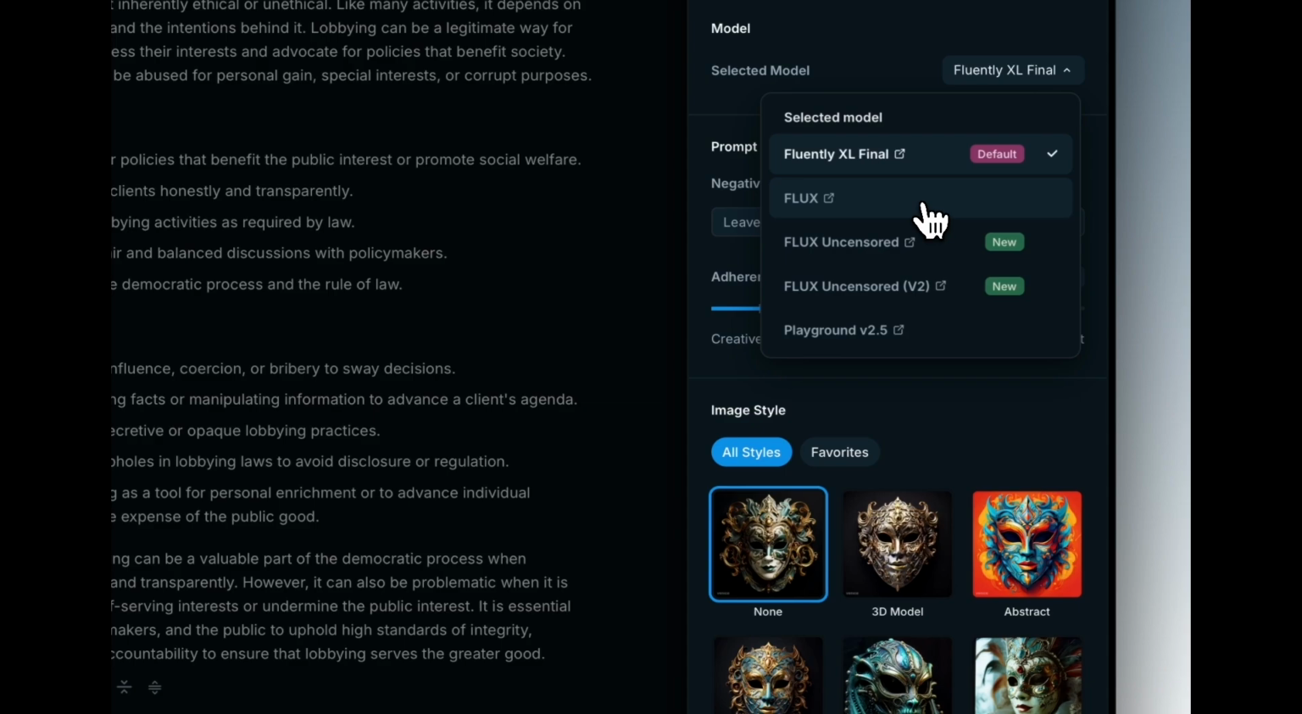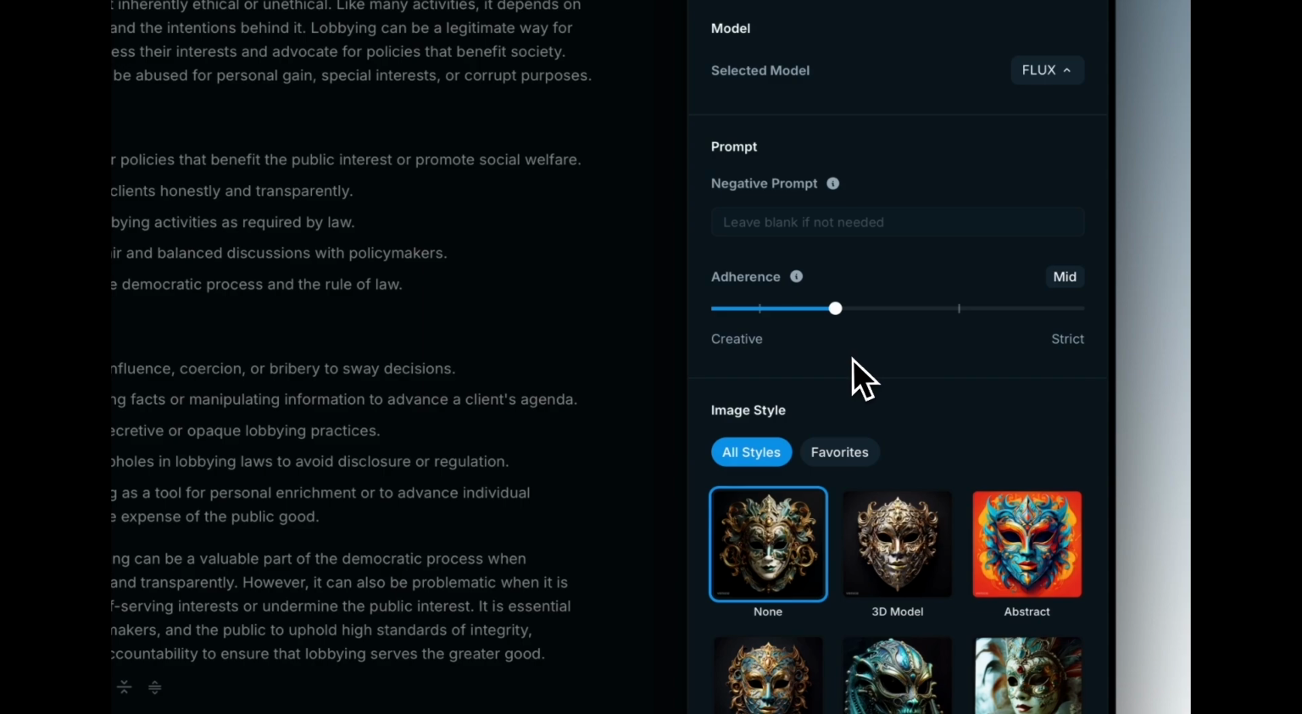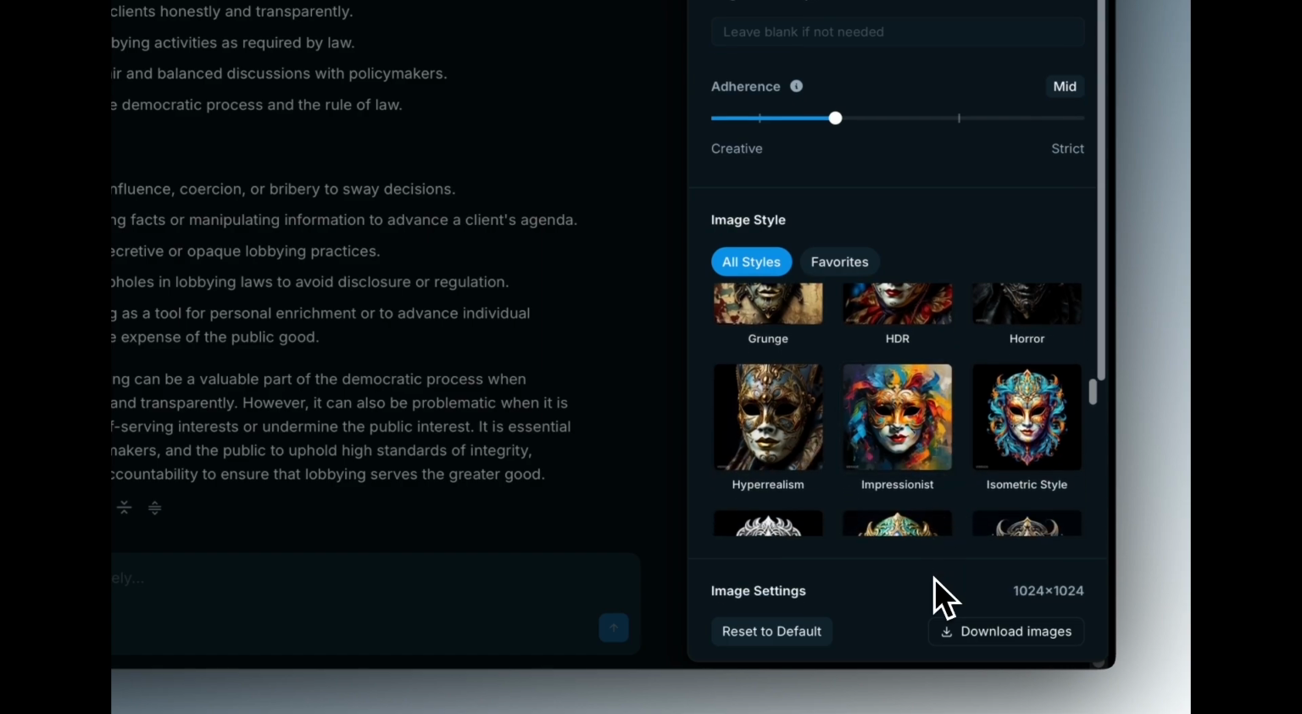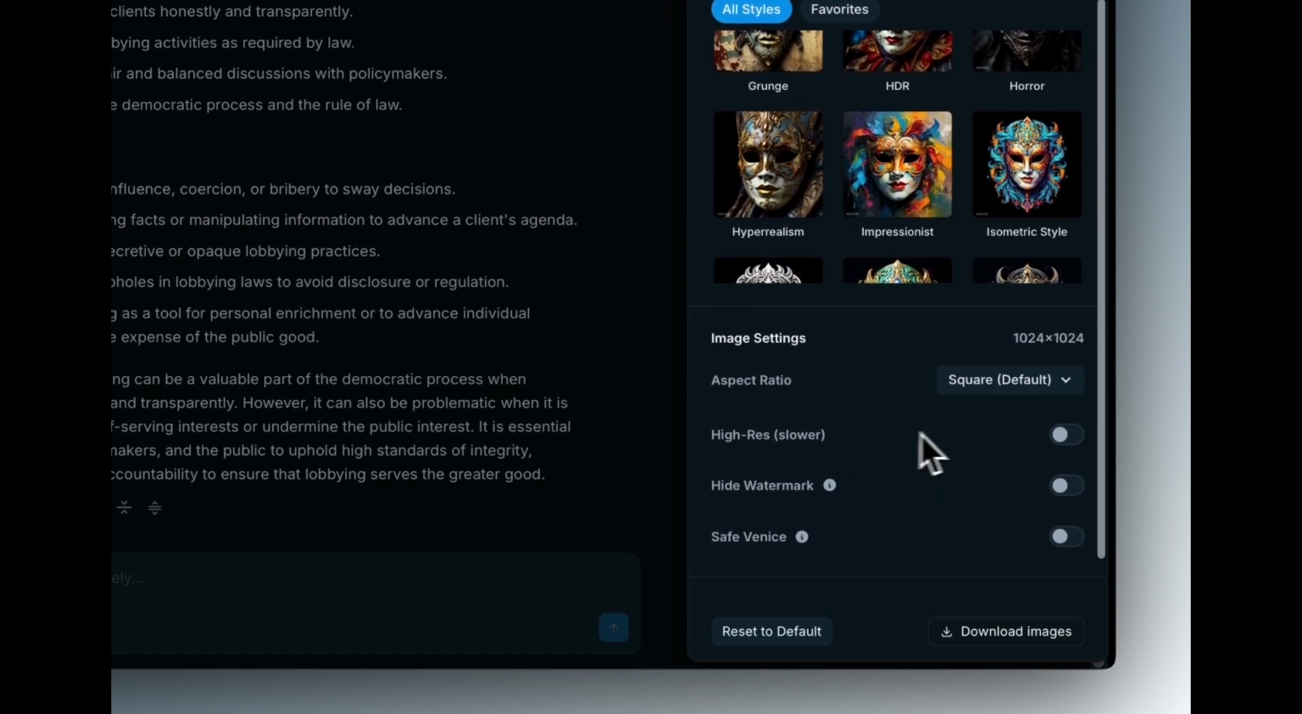Flux is the absolute best for photo realism. So, for this example, we'll use Flux. The adherence slider determines how closely the AI follows your prompt. Higher values are more literal to your description, while lower values often generate more interesting and artistic pieces. We can also easily choose from style presets and aspect ratios. Pro users can generate high-res images, remove the Venice watermark, and disable safe mode for unrestricted content generation. For our first example, we'll use a hyperrealism style preset and landscape aspect ratio.